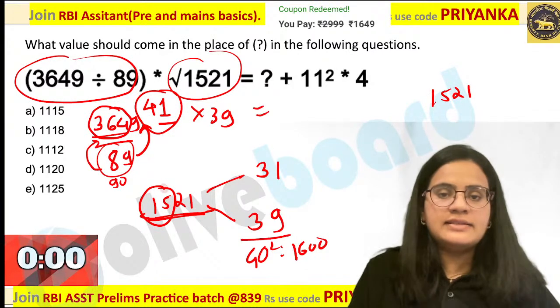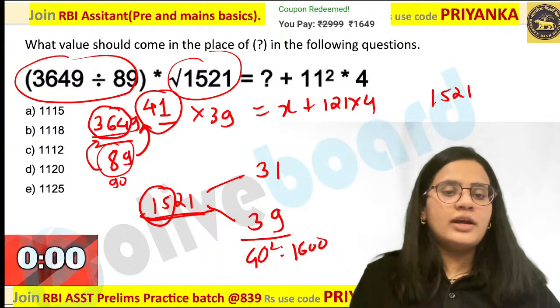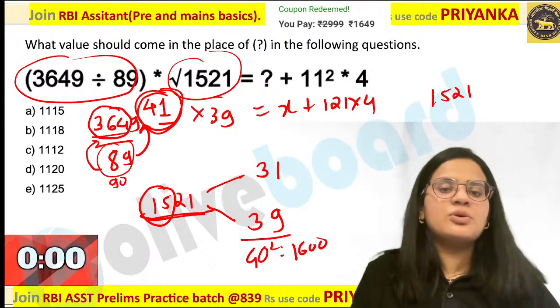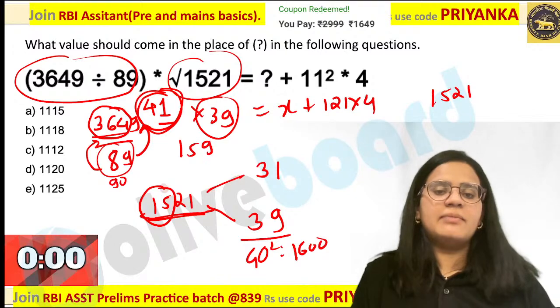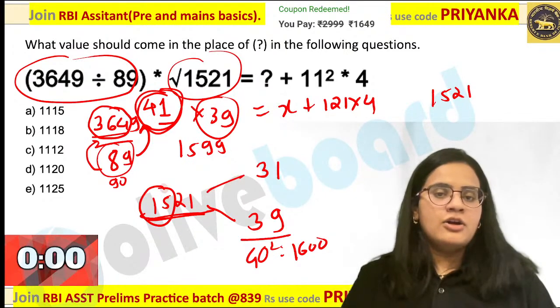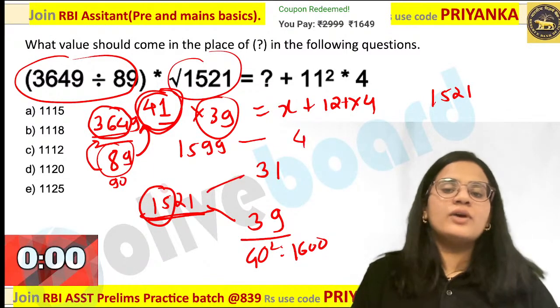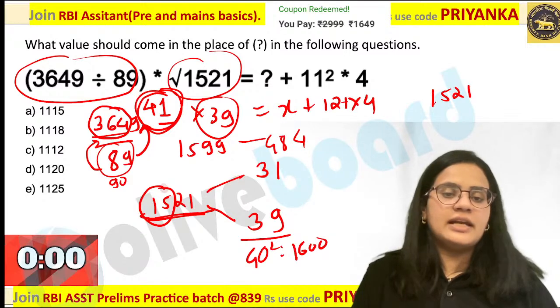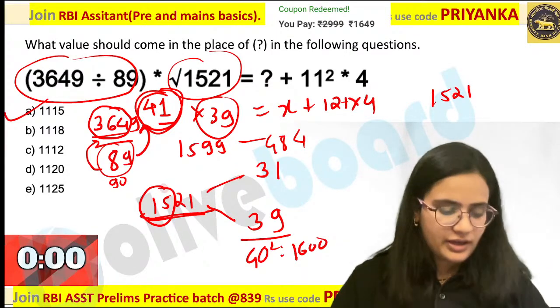And how will you calculate this? This is x plus 121 into 4. Are you all following it? Now here you can use a square minus b square, and orally you can tell me this is 1599, ma'am. How? 40 square minus 1 square. And now you can subtract this value to calculate your answer over here. Are you getting my point? So 1115 will be the perfect answer over here.